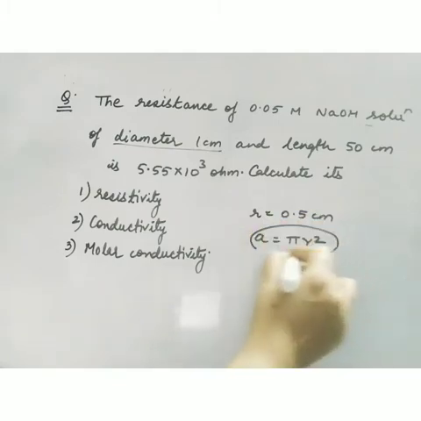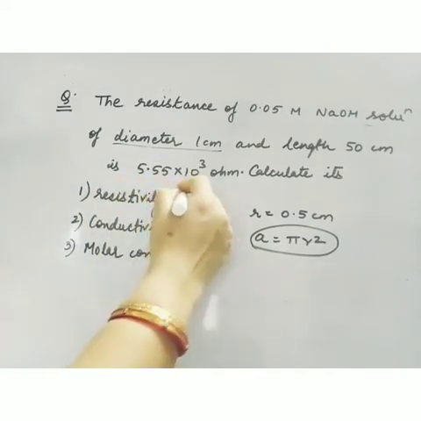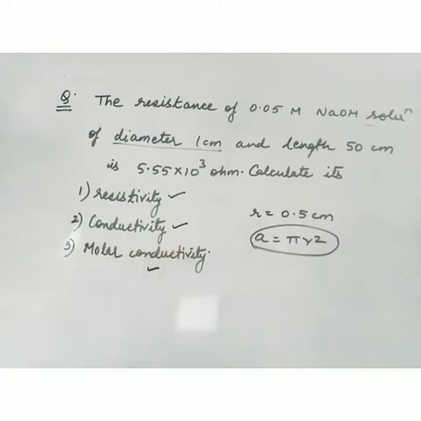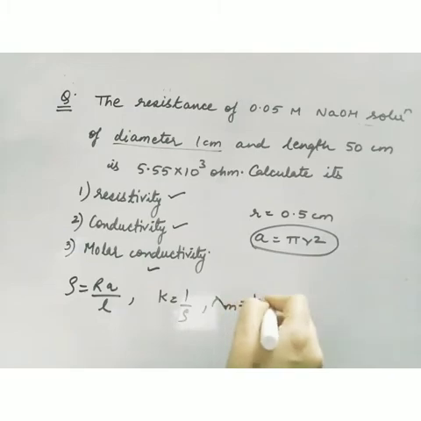The length of 50 centimeter, that is L, is given, and the resistance is given. We have to calculate resistivity, conductivity and molar conductivity. First we'll find rho using the formula, then we'll find conductivity, and then molar conductivity.